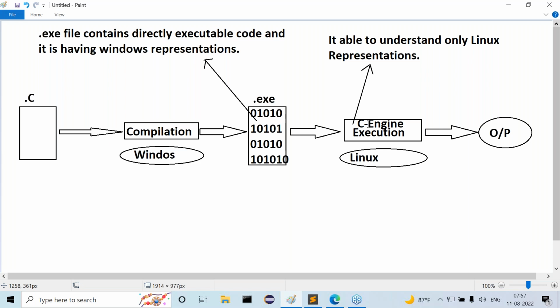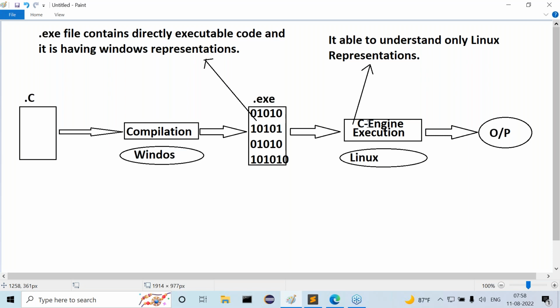For example, you are studying Java. A simple example: I provided a script in the Tamil language, not in English. Will you understand that? Will you read the Tamil statements if you are not aware of Tamil? The same scenario is going on. The C engine is aware of Linux representations, but the .exe file is provided with Windows representations. The C engine can understand only Linux, it cannot understand Windows. Because of that, our program will not be executed.